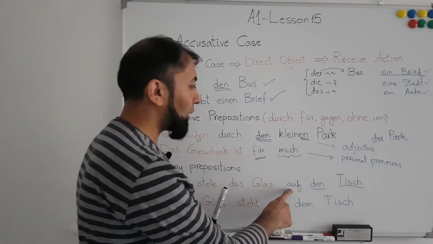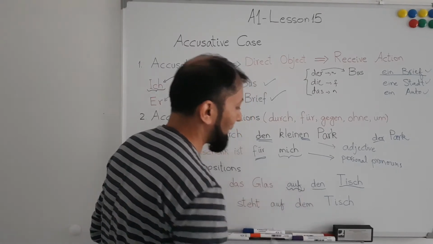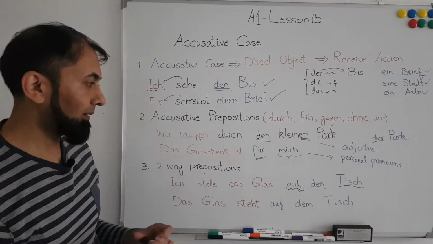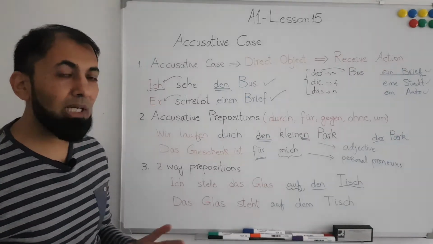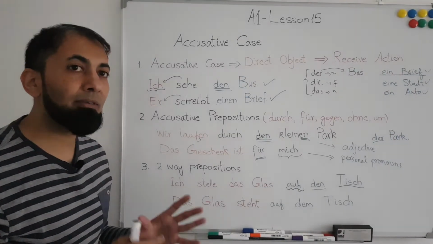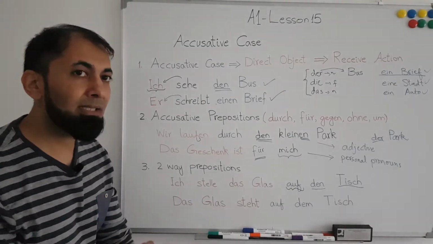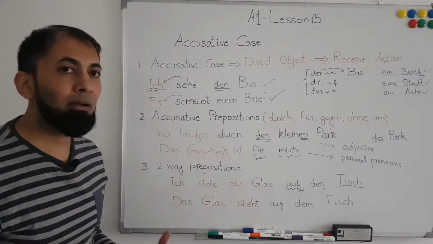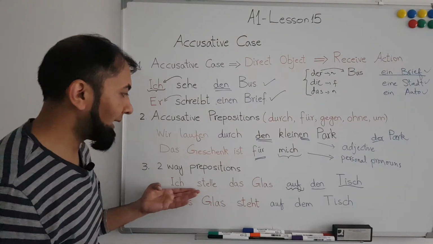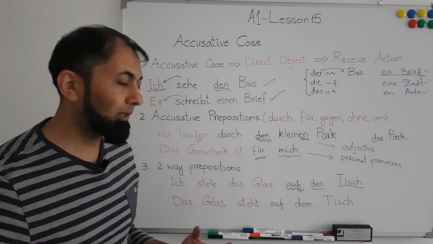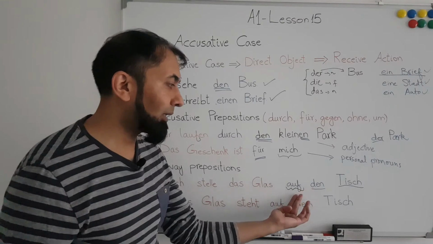Glas auf den Tisch. Now this auf is a two-way preposition, and it will take either accusative or dative, and that decision will be made upon whether there is some movement in the sentence or not. Here I say I put a glass on the table, there is a movement, so it will behave like accusative.